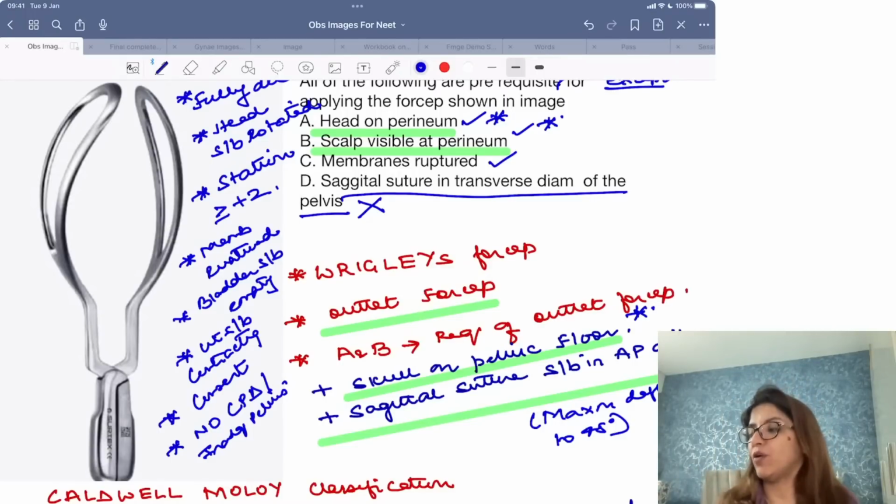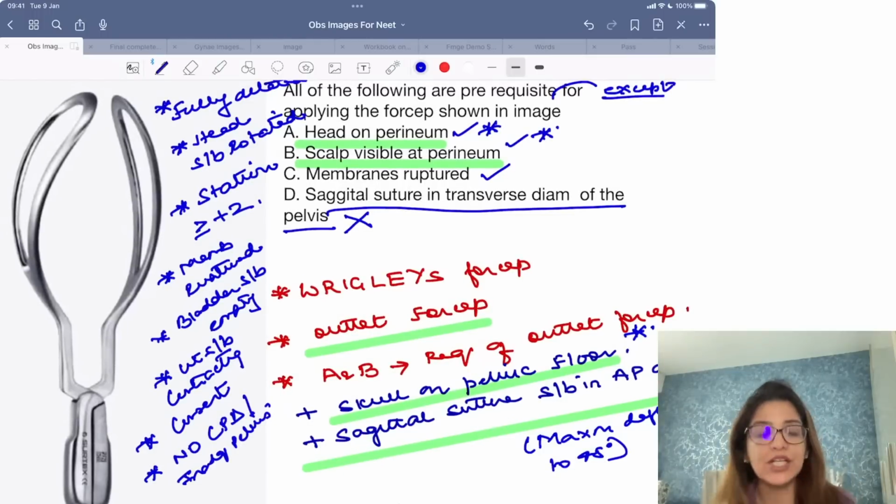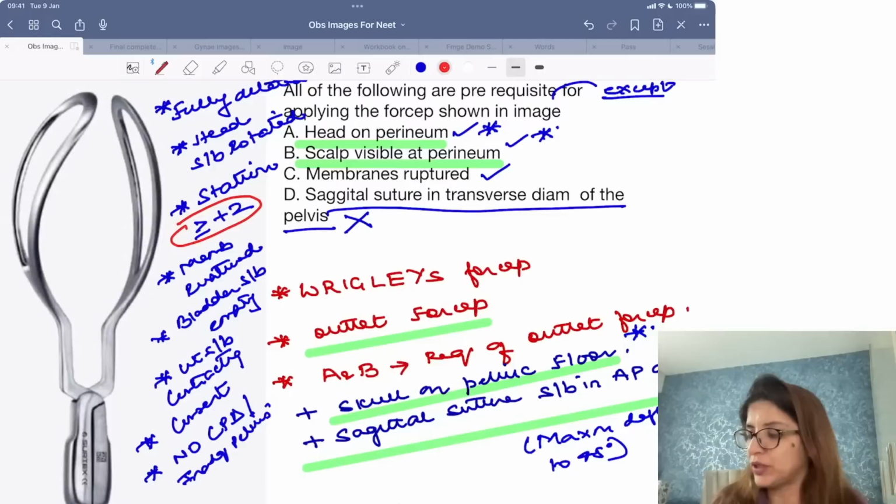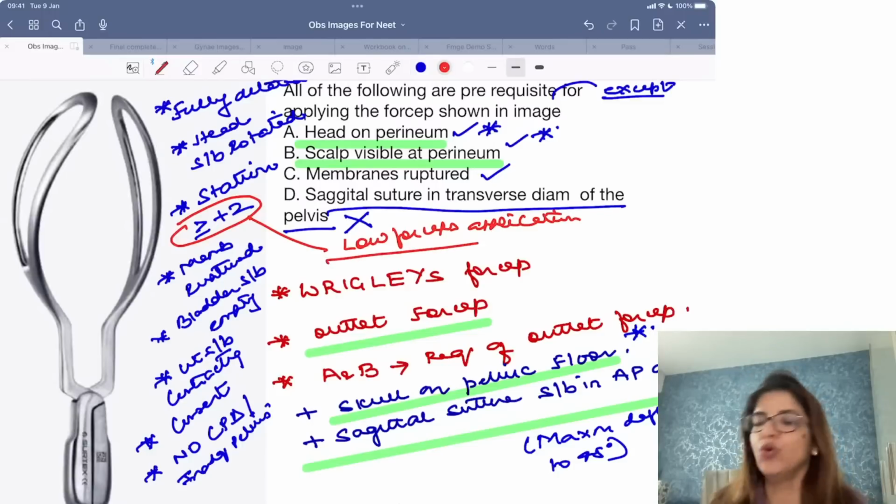Yes? Now, as I told you, these days we are going to apply forceps only when the station is +2 or below that. So when you are applying forceps when the station is +2 or below that, that is called low forceps application. That's a low forceps application, right?